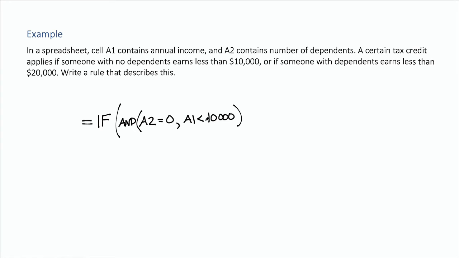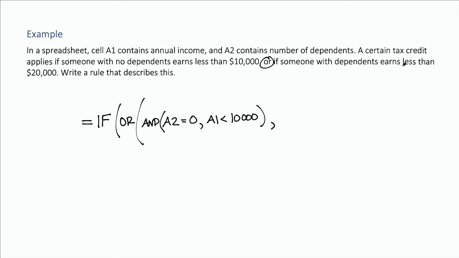But there's another way, this or right here. Okay, so we actually have then this or. I'm going to actually have to move this over because for or statements, you do the word or, and you take that first thing that could satisfy it, comma, or the other thing is someone with dependents earns less than 20,000.